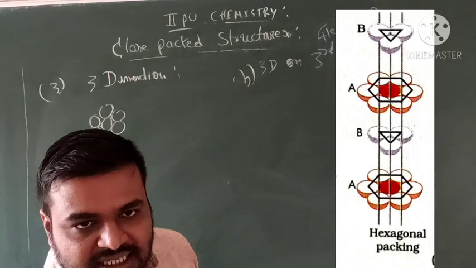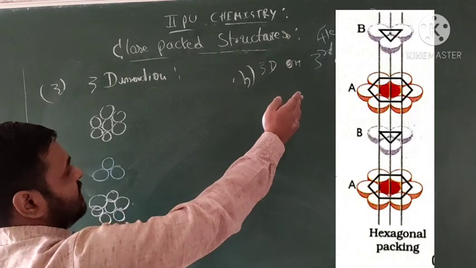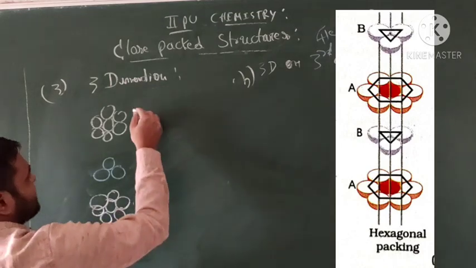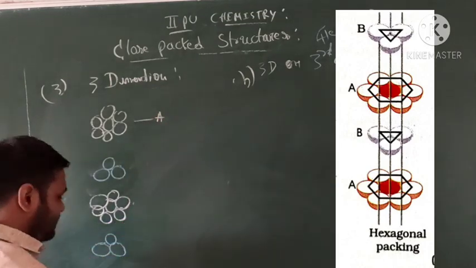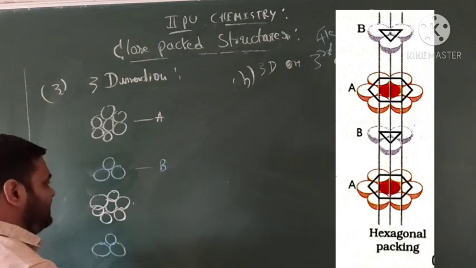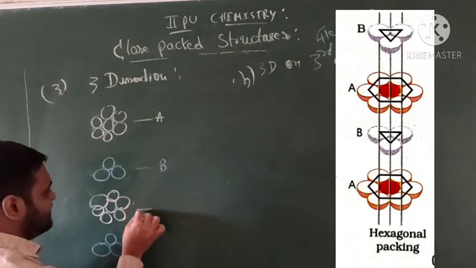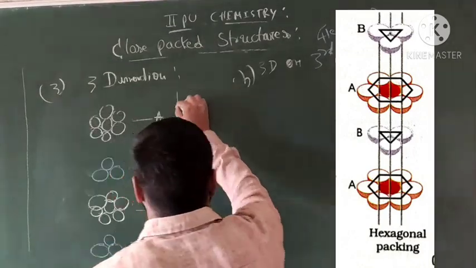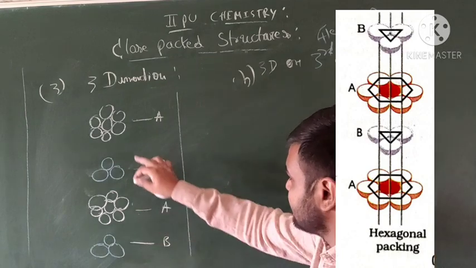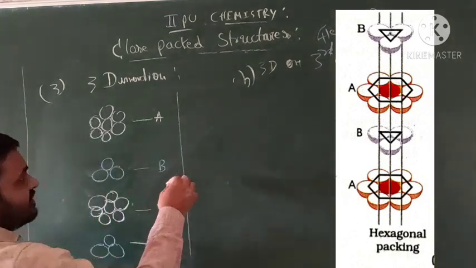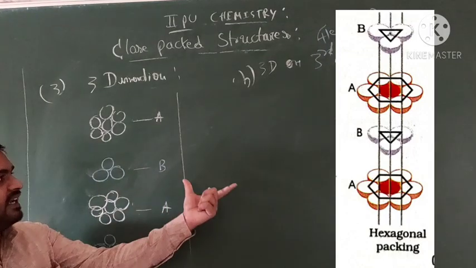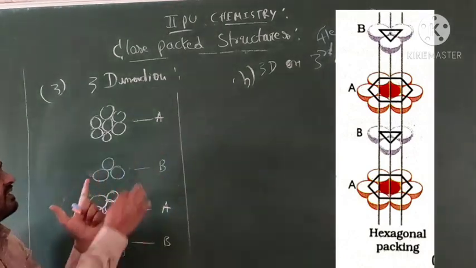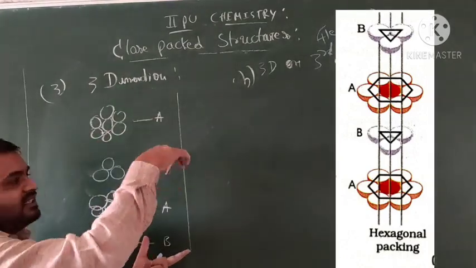Okay students, this is the 3D third layer over the second layer. This is considered A. This is considered B. This looks the same as A. This is B. Okay, so how have they formed? See, this is the structure. This is A type, and this looks like B. This is again A. And then one sphere is there, a sphere in a depression.